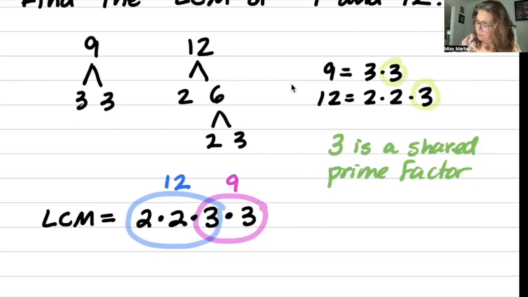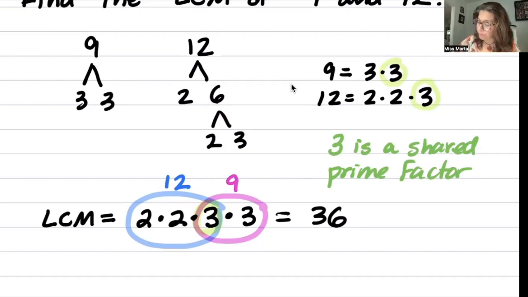If you notice here, that's my shared 3 that's being shared with both in the least common multiple. 2 times 2 times 3, and that 3 is also shared with the 3 times 3, which is 9. So all we have to do now is just do the math. What is 2 times 2 times 3 times 3? Well, that equals 36. 36 is the least common multiple of both 9 and 12.